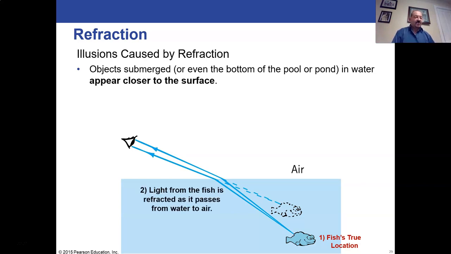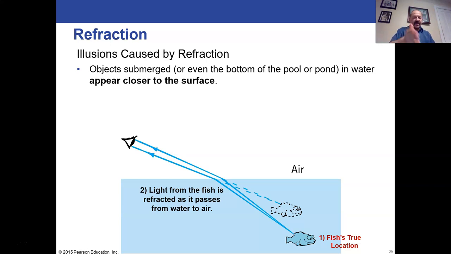So you have the fish's true location deep in the water. The light is going to come from the fish up to the surface of the water. It's going to come up in all directions, but the direction that will eventually hit your eye comes up at a certain angle. And so you see the light coming up, and as it hits the air, it'll get to a more shallow angle, it'll go further from the normal. In other words, the angle of refraction in this case will be bigger than the angle of incidence under the water.